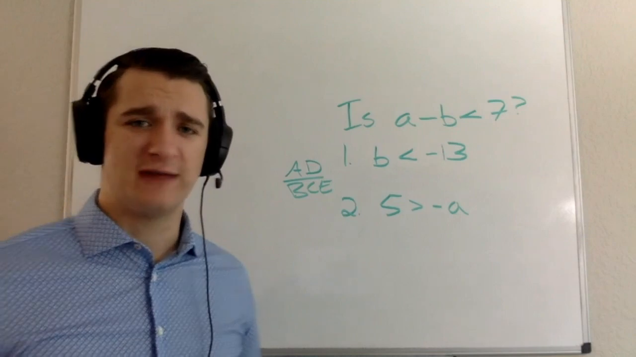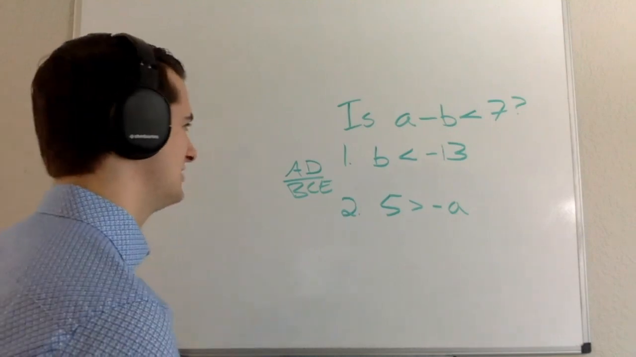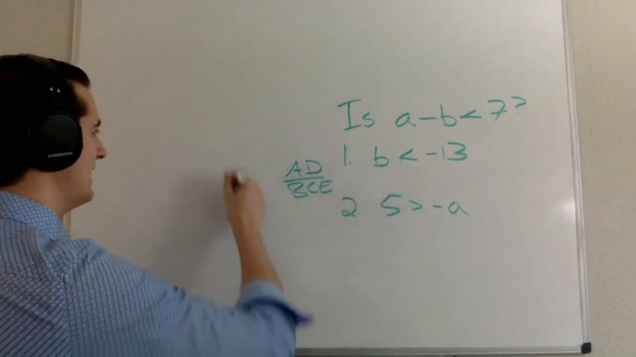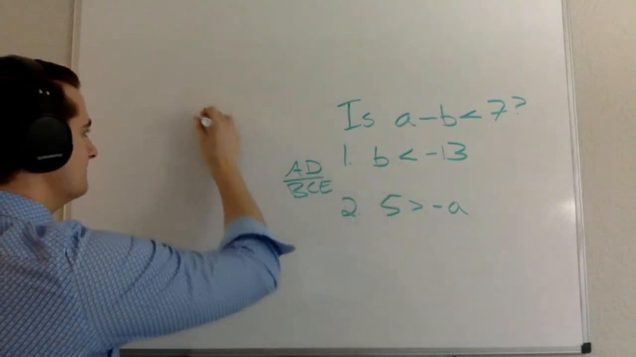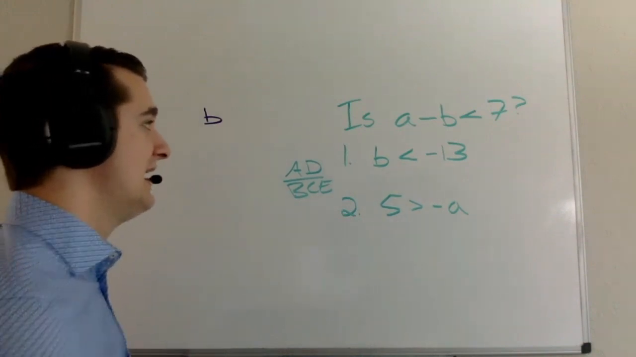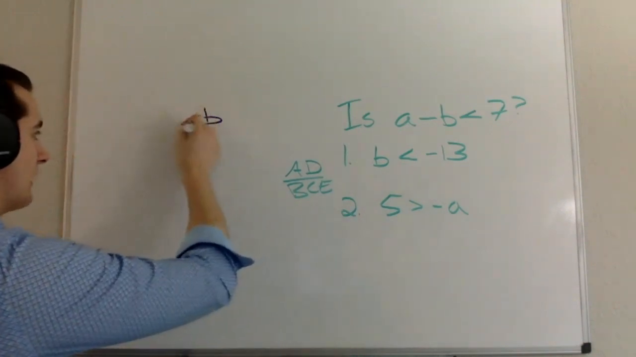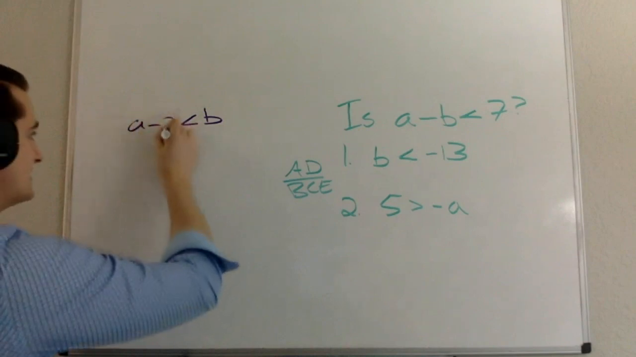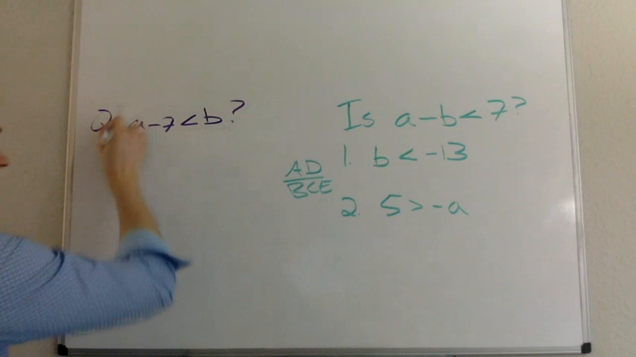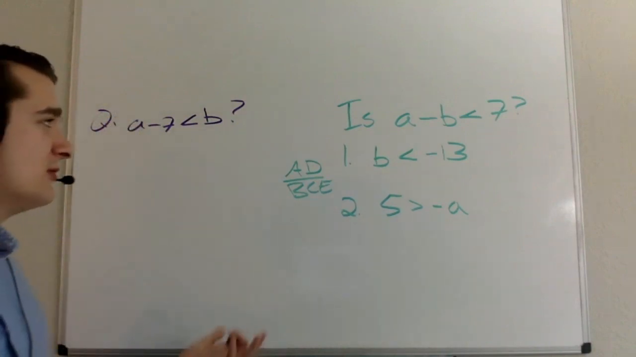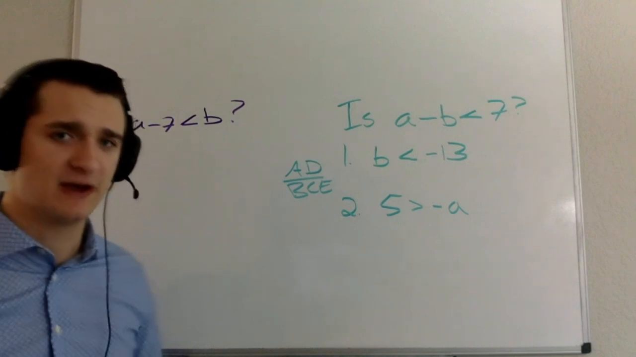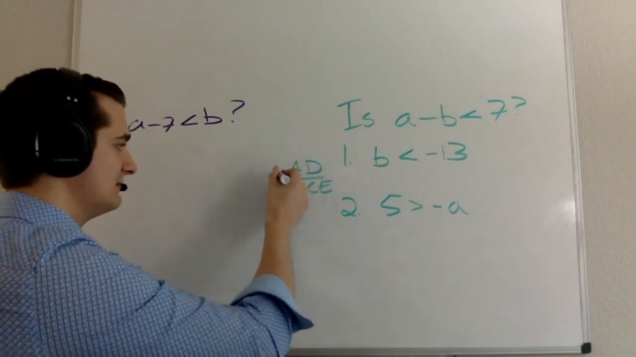Another way that I could frame the question, if I wanted to think about it in another way, was I could rewrite it. I could add b to the other side and then subtract a, and I could reframe the question as, is b greater than a minus 7, right? And again, that's my question. I've got to keep that in mind. But again, I have no information on a, so I have no idea if b is greater than a minus 7, right? So I can eliminate A and B.